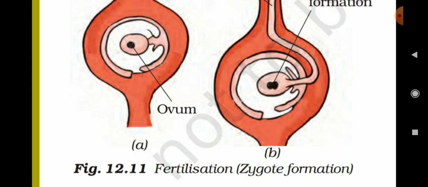What is meant by fertilization? The cell which results after fusion of the gametes is called zygote. Then the process of fusion of male and female gametes is called fertilization. Fertilization means what? The formation of zygote. The zygote develops into an embryo. That's all. Listen. All of you see this picture.